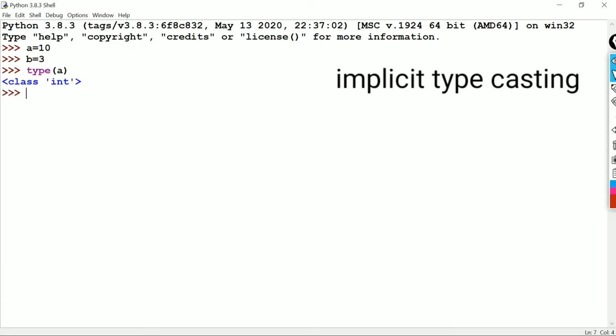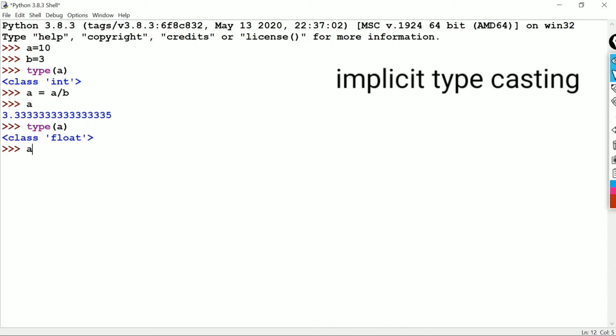And we will perform a divide operation: A equal to A divide B. Now we'll check A. It will be 3.33. Now we'll check the type of variable A. It will be a float. Implicitly it converts integer to float. It means we are changing the box of A to a float.